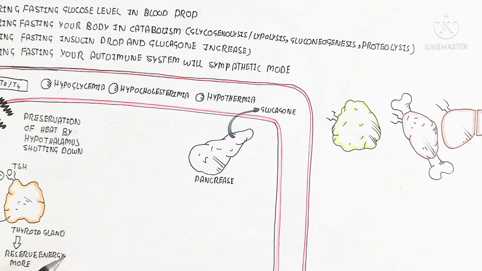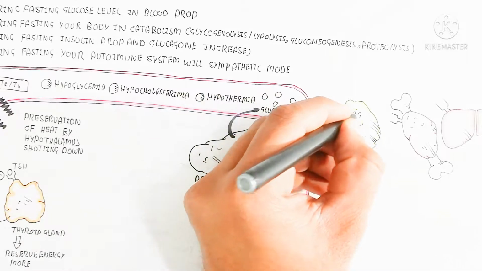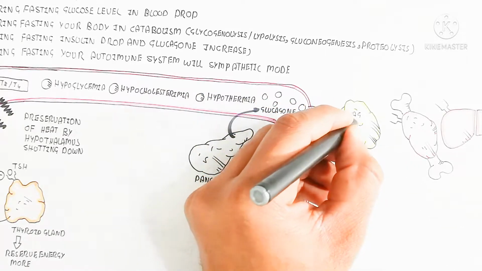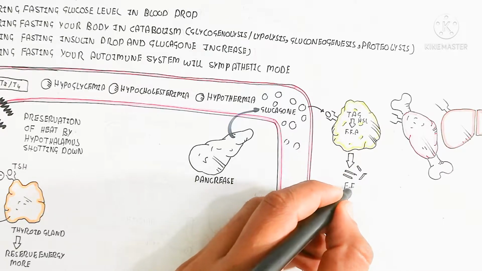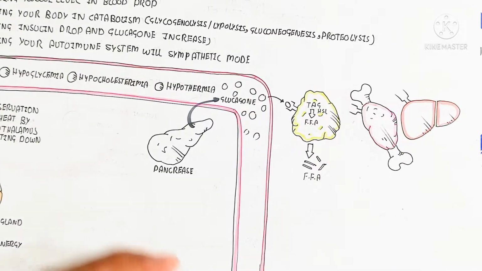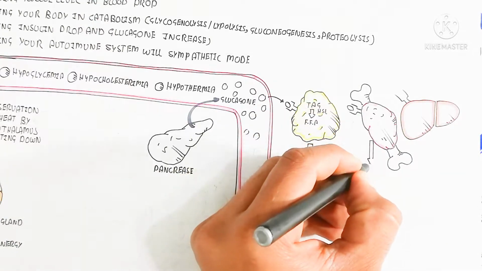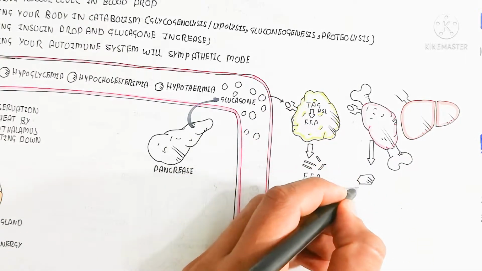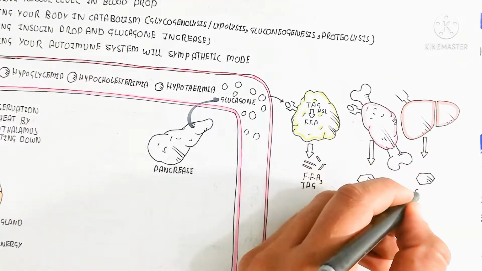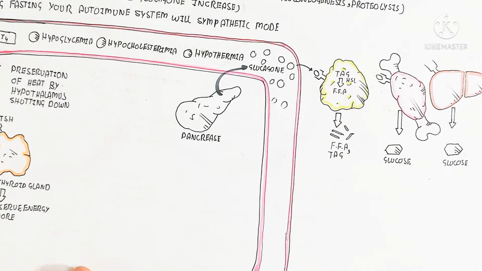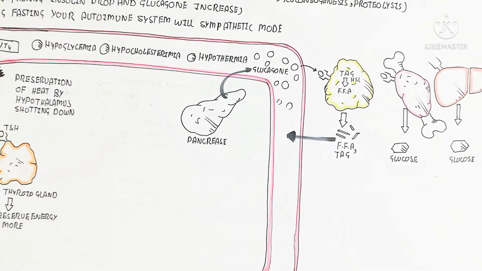So in this way, here is the pancreas, which is stimulated to produce glucagon rather than insulin, and this is catabolism, binding with the adipose tissue, the adipocytes, to produce free fatty acids through hormone sensitive lipase enzyme, and triacylglycerol is converted into free fatty acids. Also the triacylglycerol will diffuse directly into the blood, and the glucose will be produced through glycogenolysis from the liver and muscle.